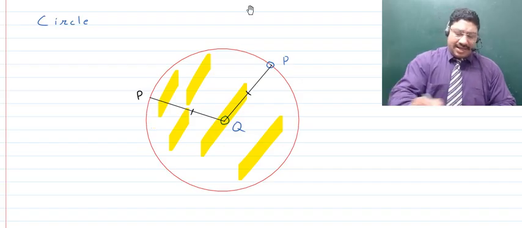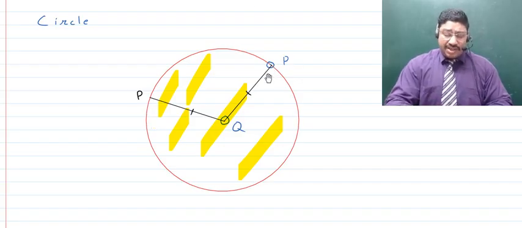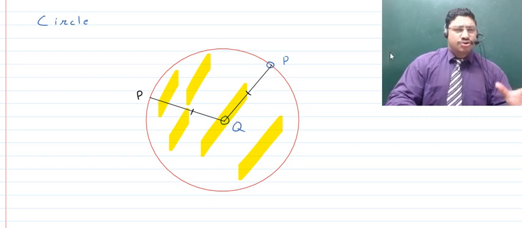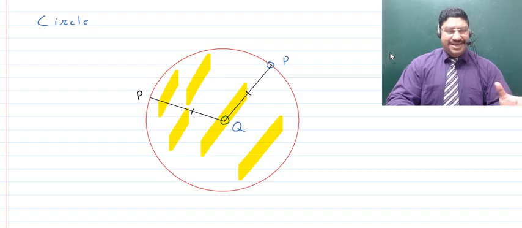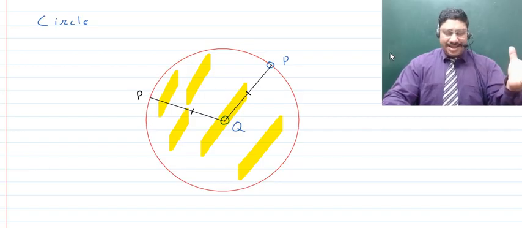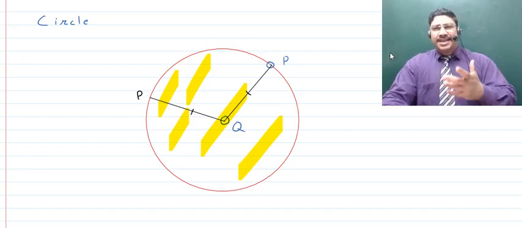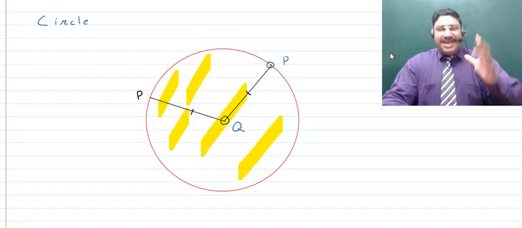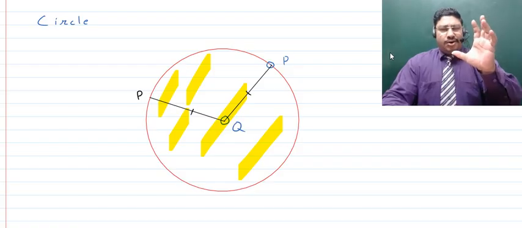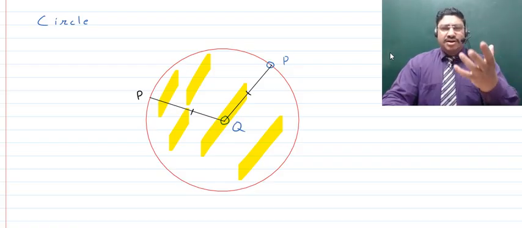Now children, if we are interested in changing the conditions a little, like I told you, let's talk about this point P moving in such a way that its distance from this fixed point Q is always fixed, but the distance is not just in the plane but also in 3 dimensions, that means in volume, right? So if we talk about the movement of the point in such a way, what will happen? Just tell me. Yes, Harshit. It is going to be on the surface of a sphere, right?